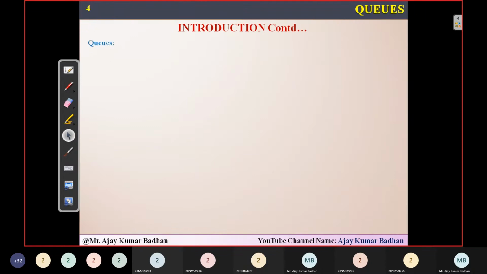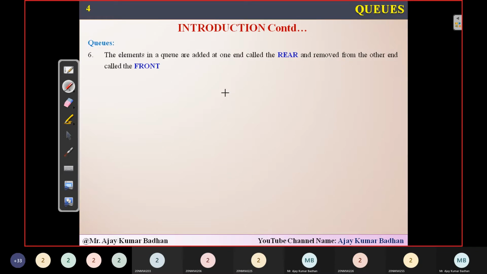Yeah. So coming to queues here, like in the stacks, we discussed that every element will be inserted and deleted from the top of the array, and that is represented with a variable called stack. When you talk about stack, we use a terminology called top. This is a pointer variable. Using this variable, we will be inserting an element and deleting an element, so from one end we perform insertion and deletion.